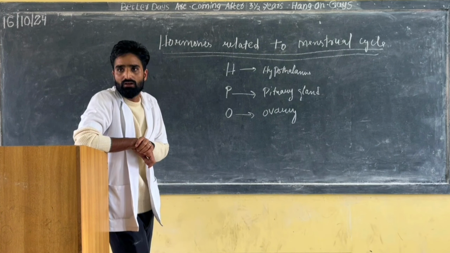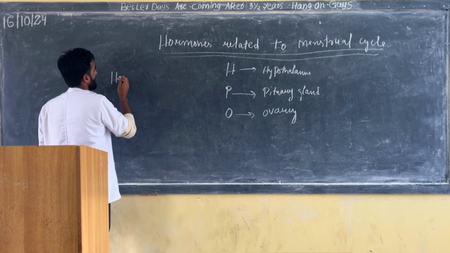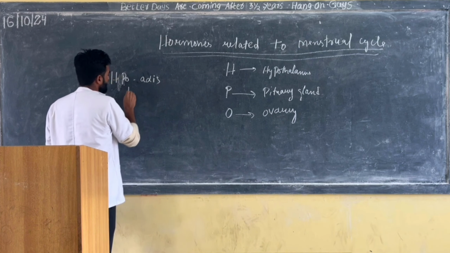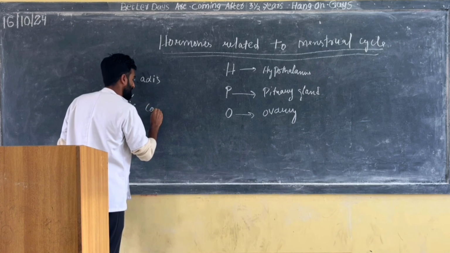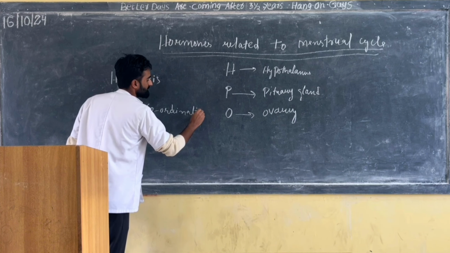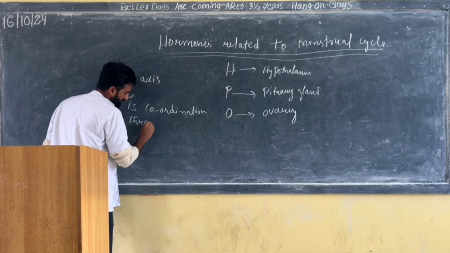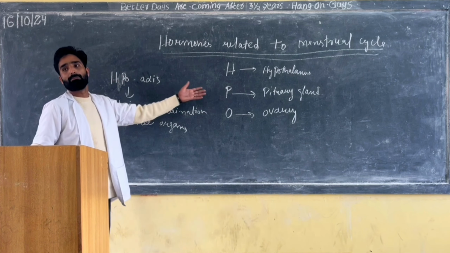So what do you mean by the HPO axis? The HPO axis is the coordination of three organs. What are these organs? The first is the hypothalamus.